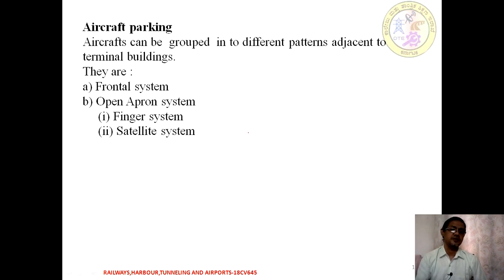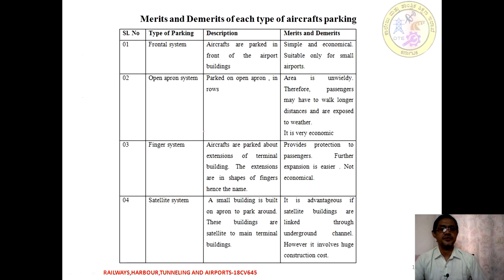There may be two types. One is called a frontal system. Another one is called an open apron system. In the open apron system, we have a finger system and a satellite system. Let us analyze what exactly these are. We have a merit and a demerit with respect to each type when the aircraft is parked.